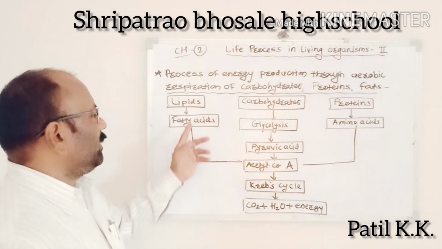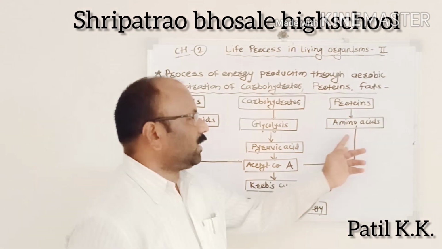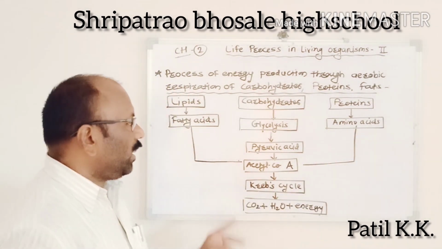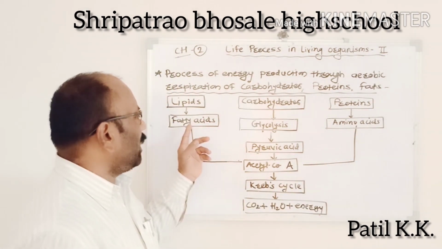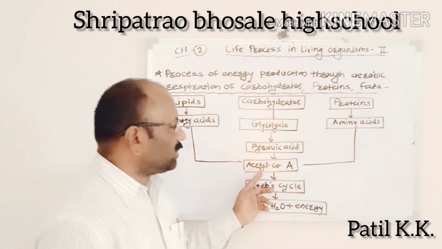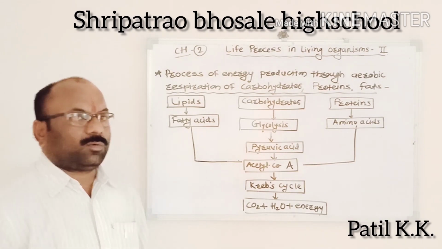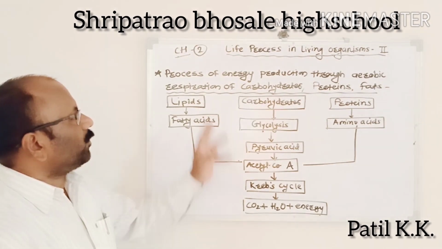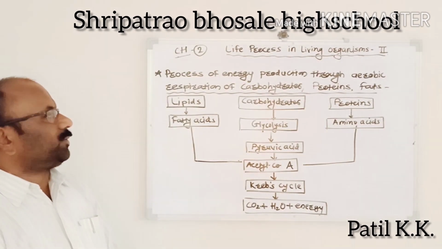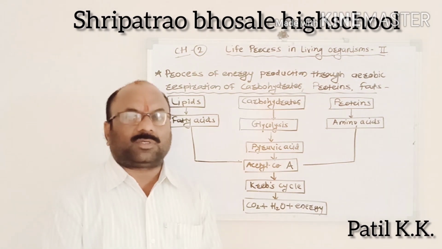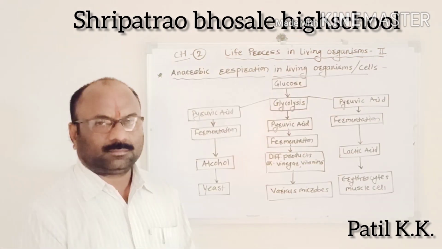Lipids are converted into fatty acids, and proteins are converted into amino acids. These fatty acids and amino acids are directly converted into acetyl coenzyme A. This is the process of energy production through aerobic respiration of carbohydrates, proteins and fats.